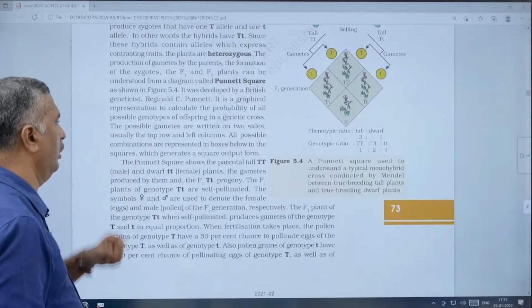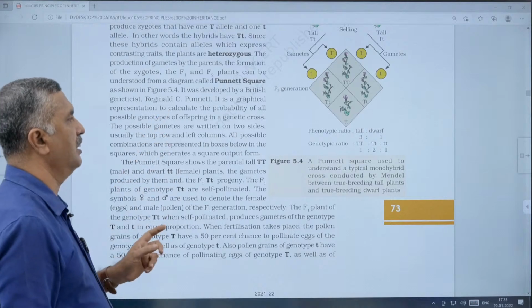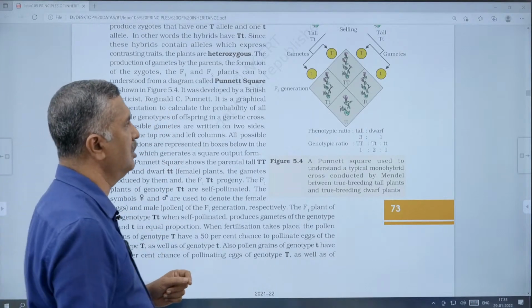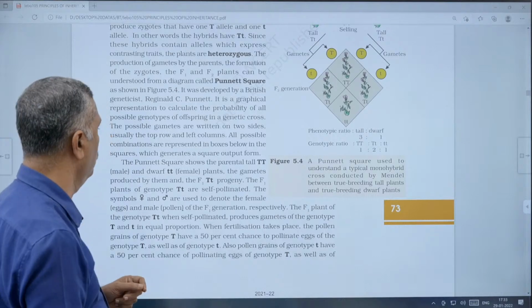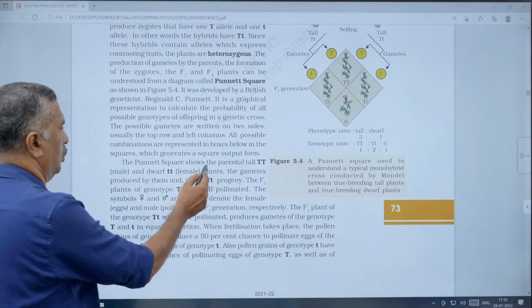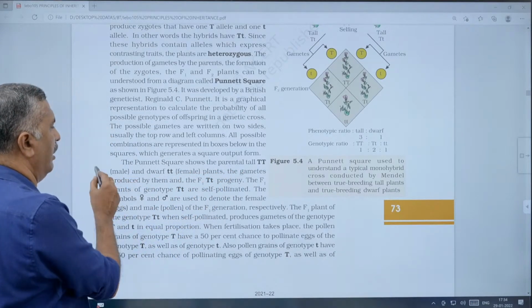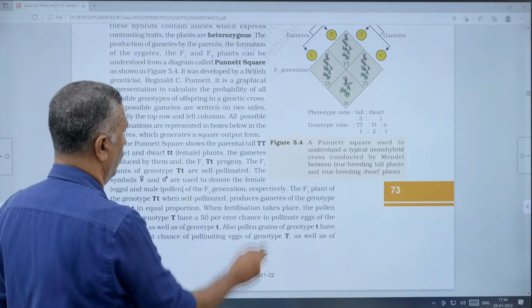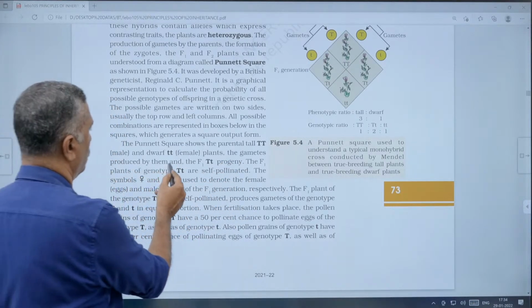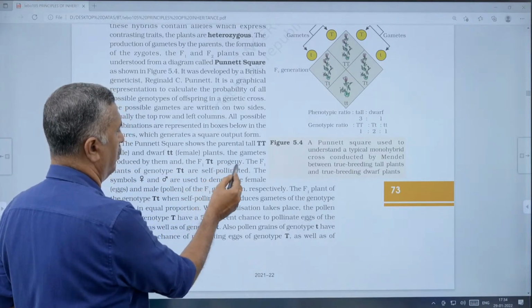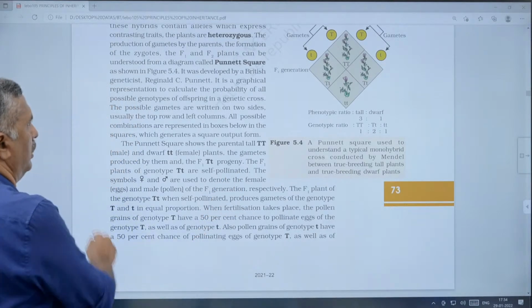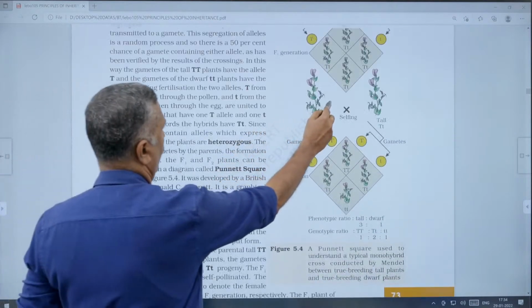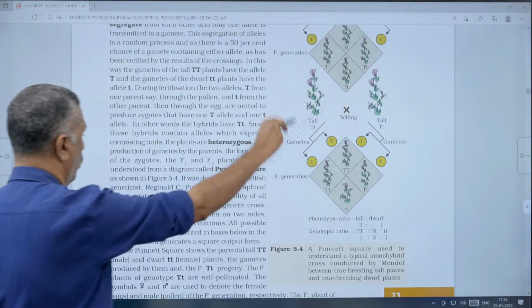That is very important: the Punnett square, developed by the British geneticist Reginald C. Punnett, R.C. Punnett. The Punnett square shows the parental capital T male and dwarf small t female plants, the gametes produced by them, and the F1, which will be capital T small t progeny.